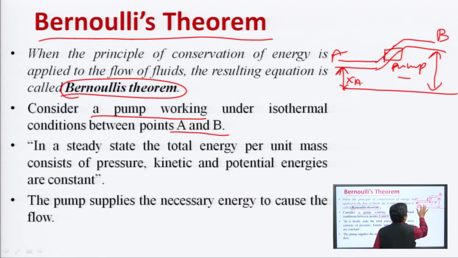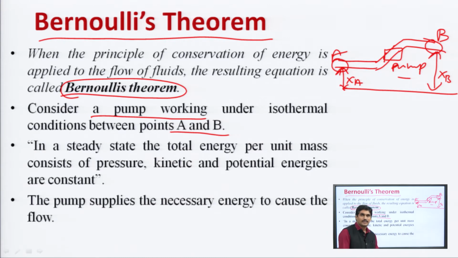This distance is called x A, this is called x B. So, consider a pump working under isothermal conditions between point A and point B, between these 2 points. In steady state, the total energy per unit mass consists of pressure energy, kinetic energy and potential energy, and the whole thing is constant. So, the pump supplies the necessary energy to cause the flow.